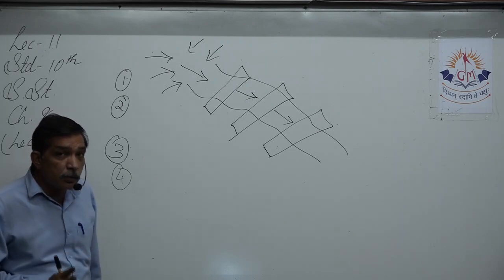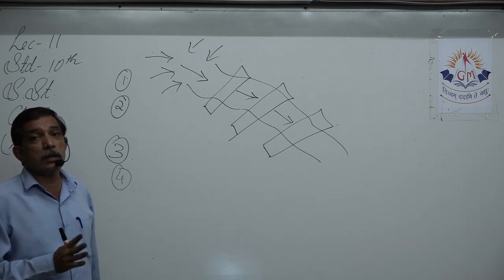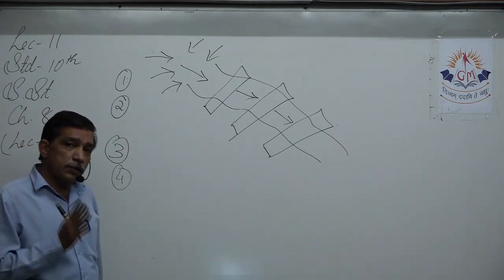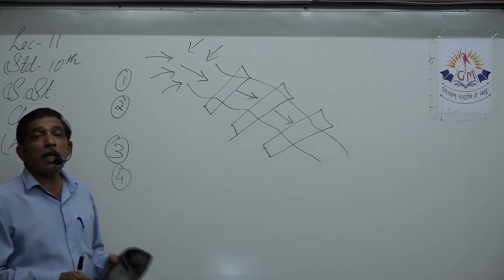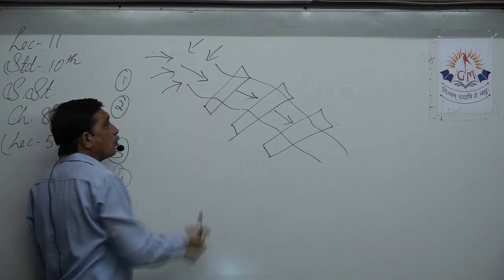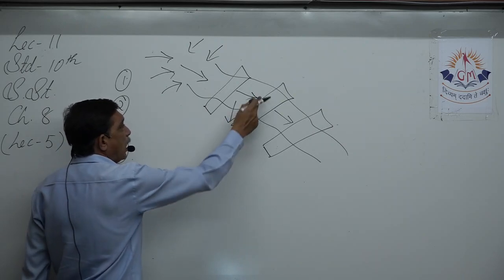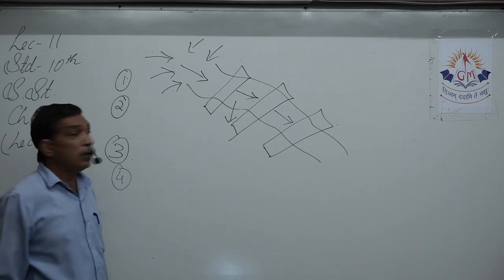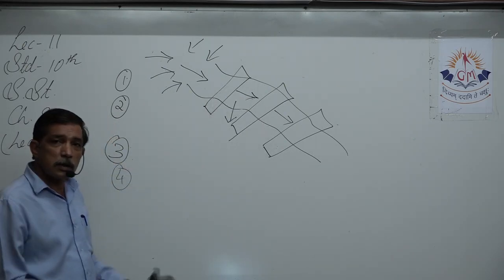But it helps with the rainwater which is carrying lots of silt, which is carrying lots of topsoil. It can check the speed of the water, and it can also not allow the water to take away the topsoil. So the water which is stopped over here seeps into the ground, and the topsoil you find gathered over here. You can use that topsoil, you can put it in your field again, so that it is replenished.